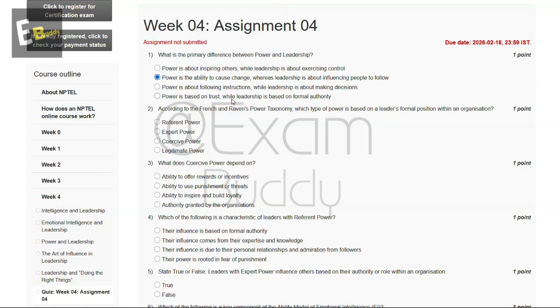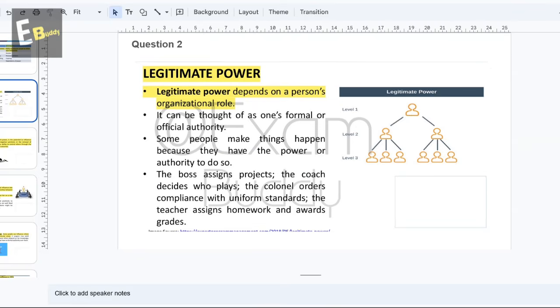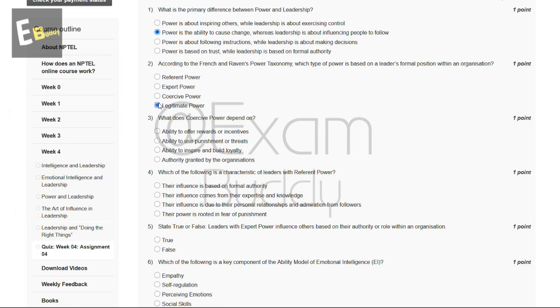And now let's go to our question number 2. According to the French and Raven's power taxonomy, which type of power is based on a leader's formal position within an organization? So these are the options: referent power, expert power, coercive power, legitimate power. So let's check the explanation. So explanation says legitimate power. Legitimate power depends on a person's organizational role. So the answer for our second question is D. Legitimate power.